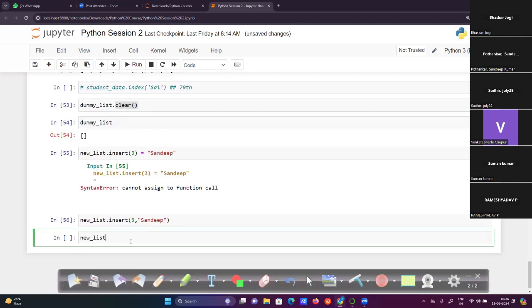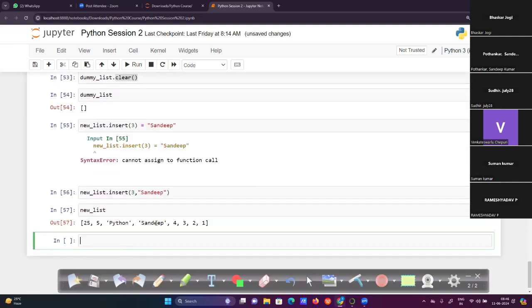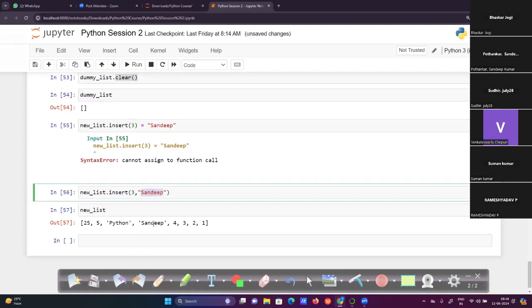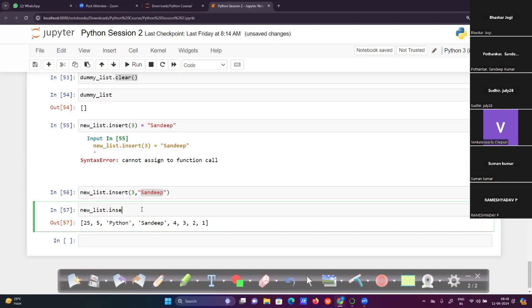new list, and it is insert, right? If I want to reassign some other value instead of Sandeep, I want to make the change to something different, another value. We can add the data, but it will not provide a new value for the particular position. We can't assign a new value for that particular position. For example, this is the way.